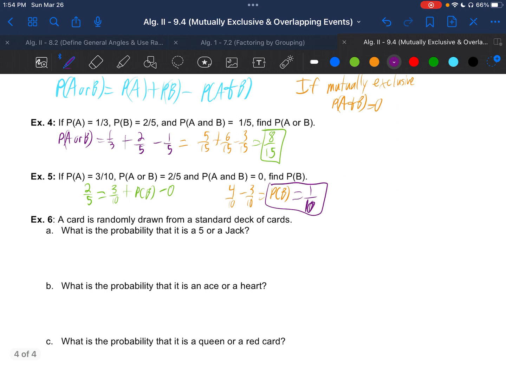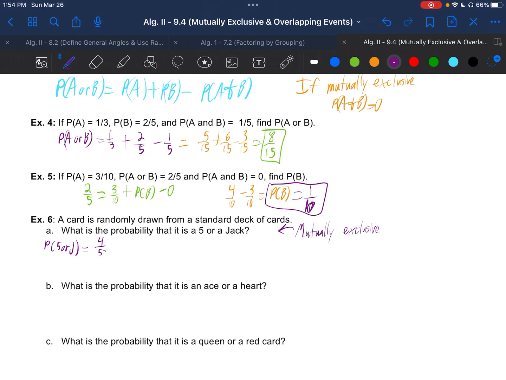All right, example 6. A card's randomly drawn from a standard deck of cards. What's the probability that it's a 5 or a jack? So we have to figure out, is this mutually exclusive or overlapping? And this is, in fact, mutually exclusive. Good to note. So probability of a 5 or a jack is equal to the probability of a 5.